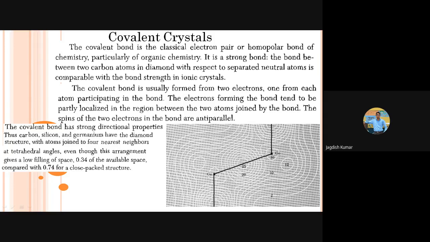So there is another characteristic associated with covalent bonding, that this has tetrahedral angles. Even though this arrangement gives a low filling space, there is another characteristic of covalent bonds that filling space is low, means packing fraction is low. Now there is another very interesting question here.